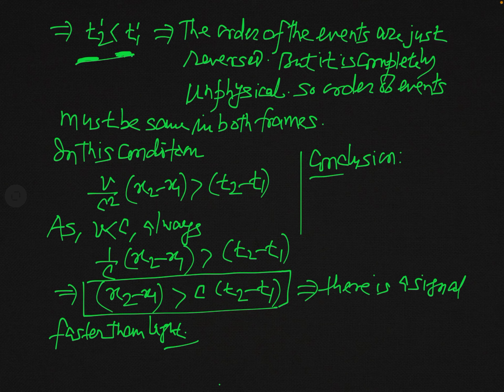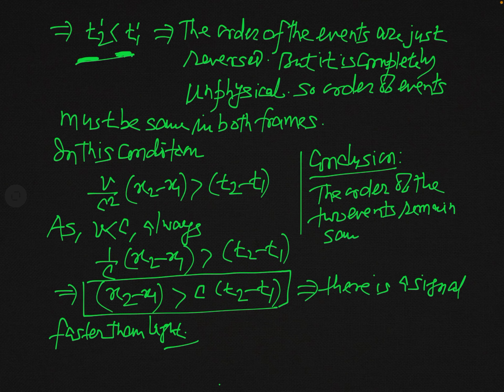Conclusion. What is the conclusion? The order of the two events remains the same in two inertial systems.